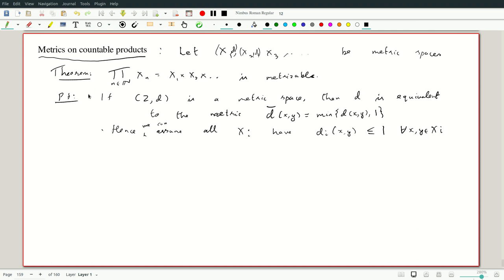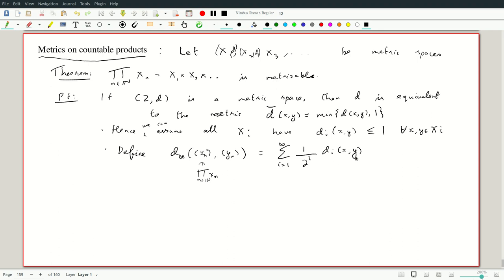With this simplification, we construct a metric on the product. So define d infinity of, let's take elements in the product, (xn) and (yn). Both of these belong to the product of Xn, n in N, and it is the sum, i equals 1 to infinity, of the distances but scaled. I look at 1 over 2 to the i, di of xi, yi.